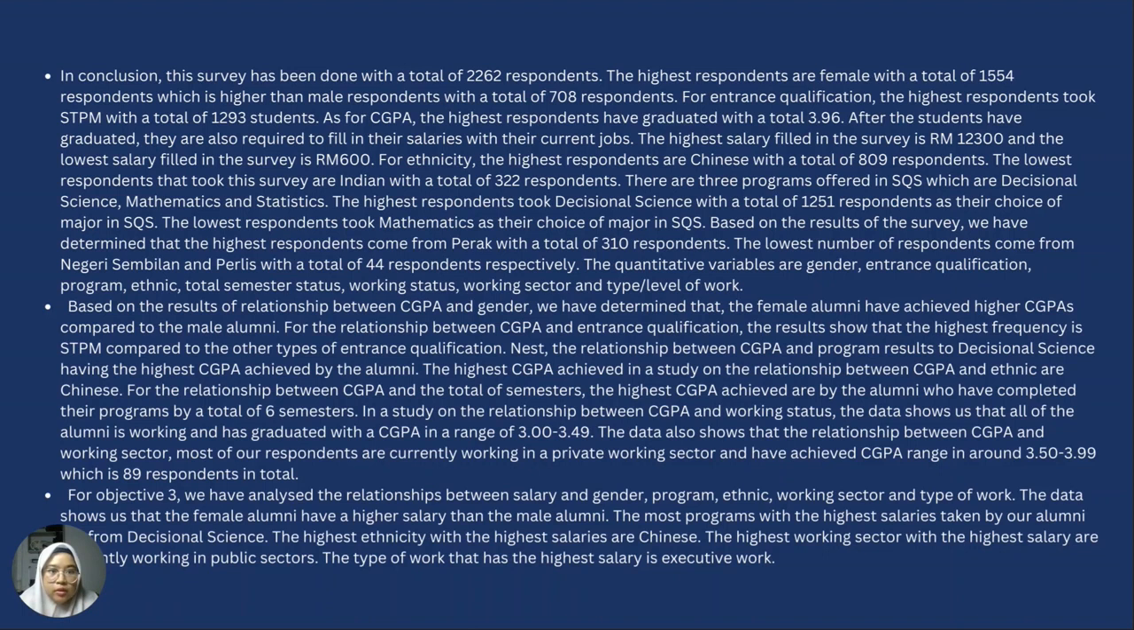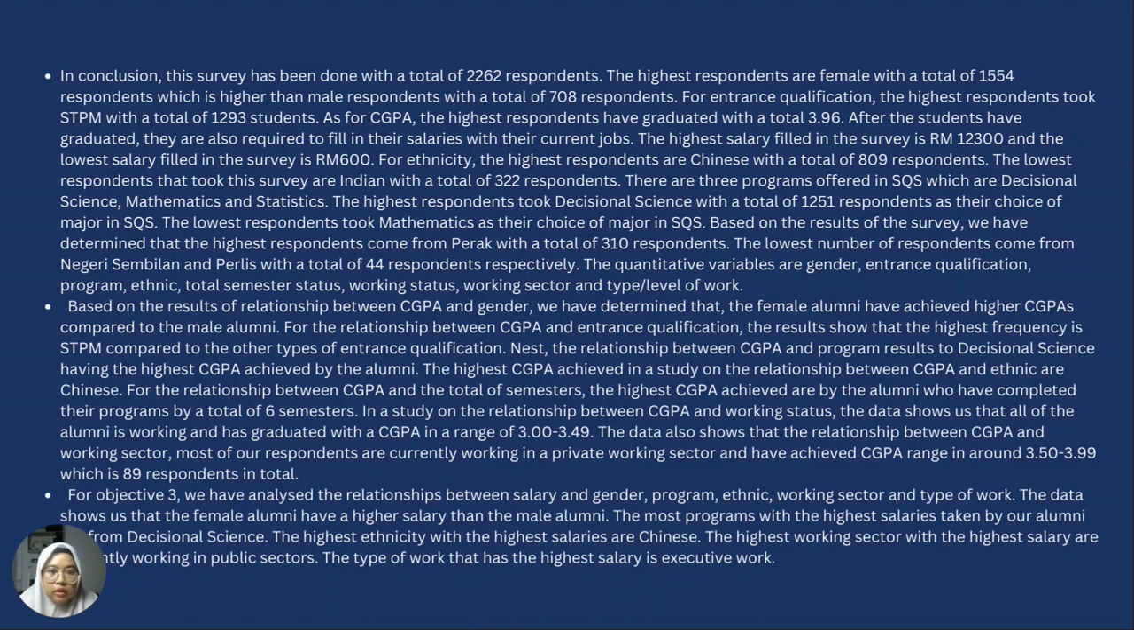For the relationship between CGPA and entrance qualification, the results show that the highest frequency is STPM compared to the other types of entrance qualification. Next, the relationship between CGPA and program results in Decisional Science having the highest CGPA achieved by the alumni. The highest CGPA achieved in the study on the relationship between CGPA and ethnic are Chinese. For the relationship between CGPA and the total of semesters, the highest CGPA achieved are by the alumni who have completed their programs in a total of 6 semesters.